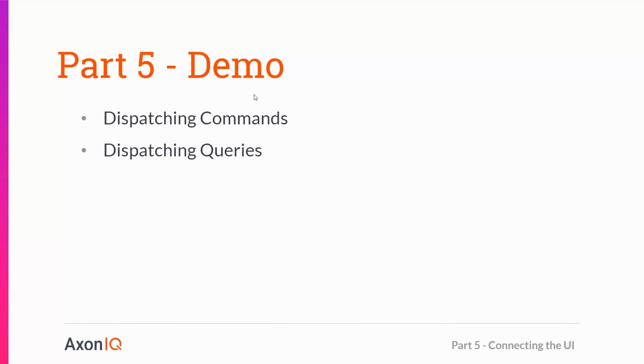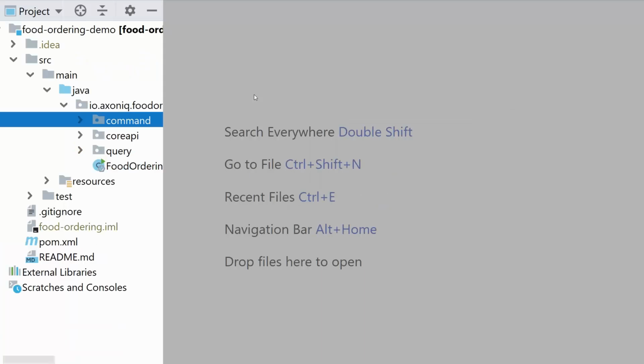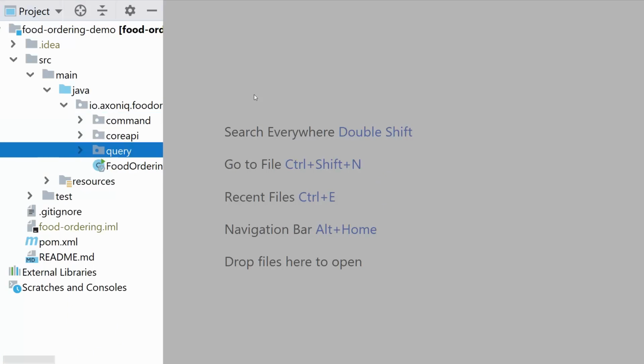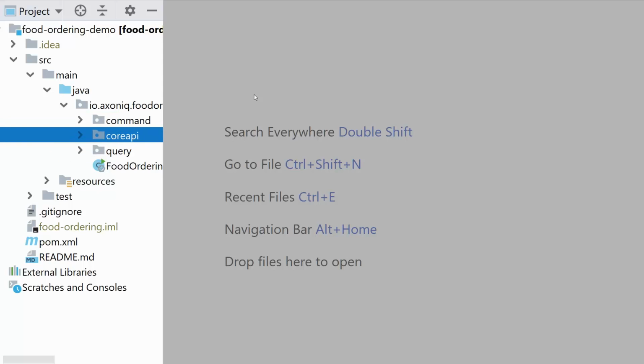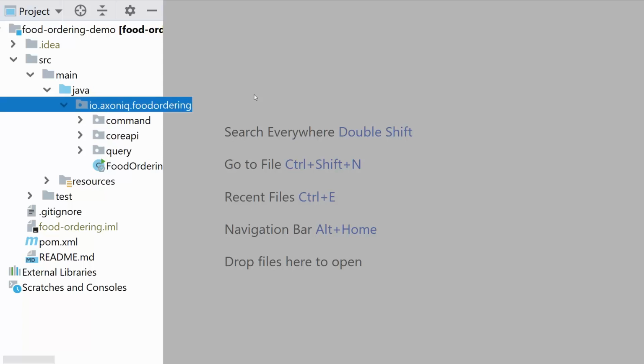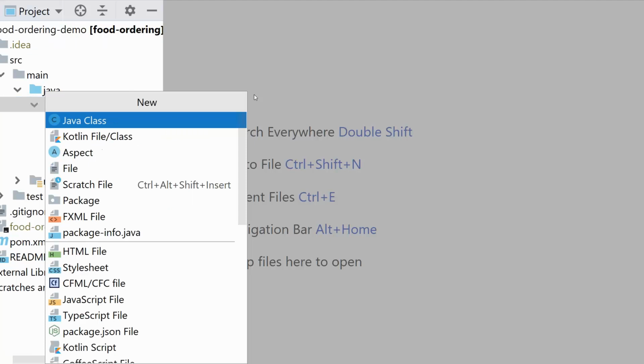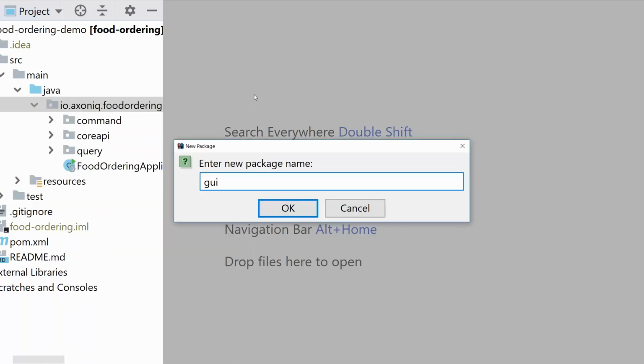So let's dive into this tutorial right away. We're going back to our food ordering domain, and here you can see the packaging structure. As we are quite familiar with it now, we have done CQRS, so we've segregated our command and our query side. We have a core API with our messages, but this controller which we're going to introduce, which is going to dispatch those command messages and query messages, doesn't really belong in any of those packages. So I feel it's fair to introduce a different segregated package, which I'm going to call the GUI for now, because I think that's fair.